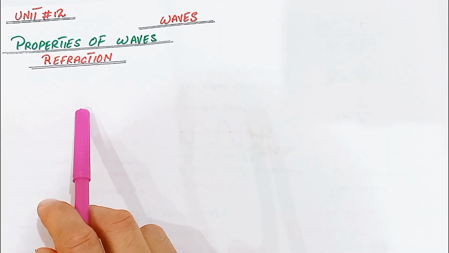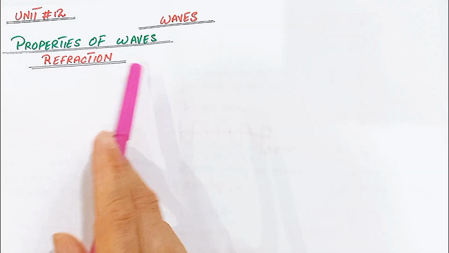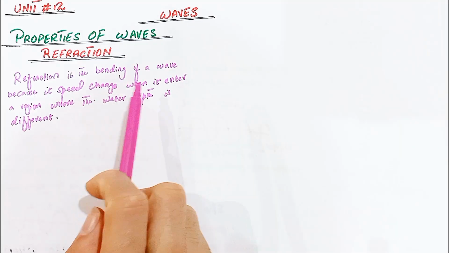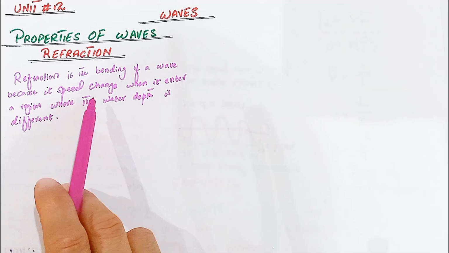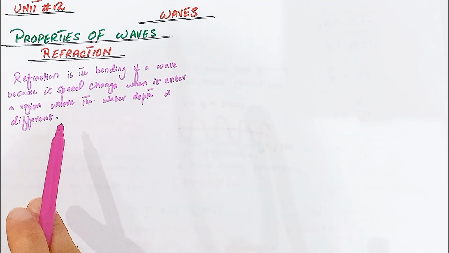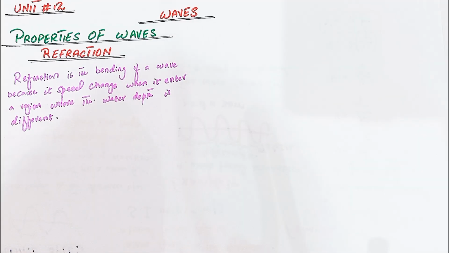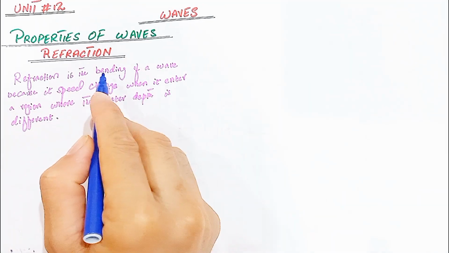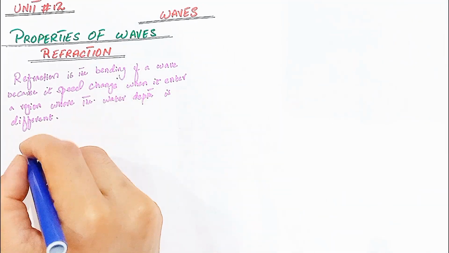Today we are going to learn about the interesting behavior of the wave, that is the refraction. Refraction is the bending of a wave because its speed changes when it enters a region where the water depth is different. Now we understand this definition of refraction. The first word we learn about is bending. What is the bending of the wave?